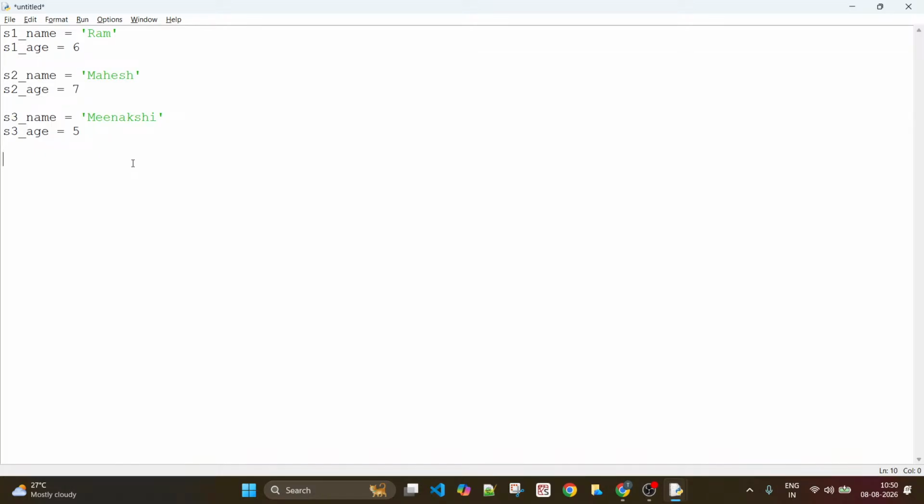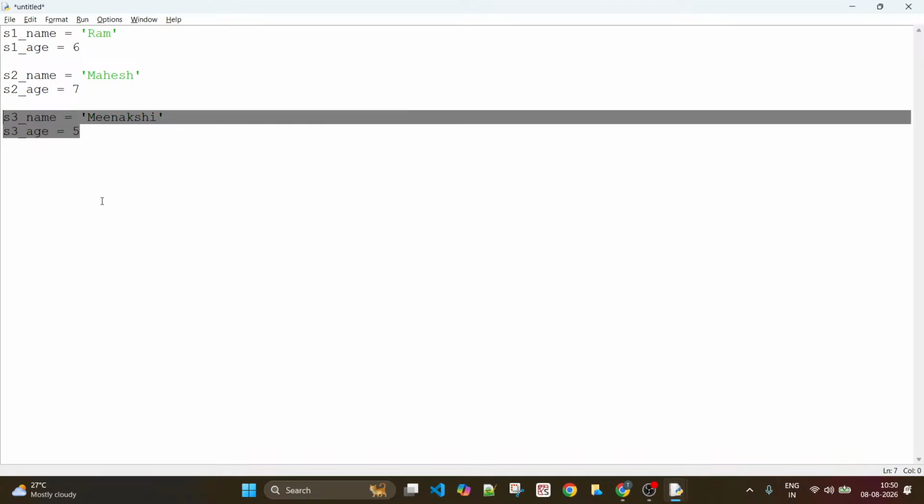Okay, well, good. But just data alone is not enough, because what if I want to update the age of this student 3, or change the name of this student because there is a typo, or for whatever reasons? Those are all operations. Changing the name or the age of the student are operations. Not even to that extent, but if you want to print the details of a student, that also becomes an operation.